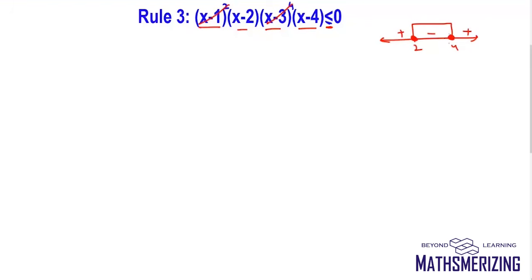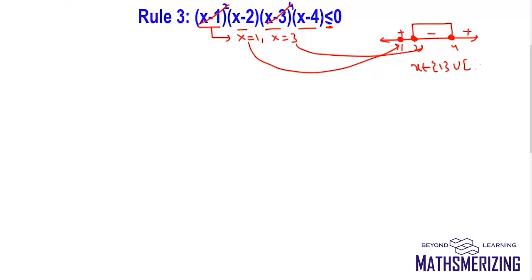Now rule number 3 says if your inequality has an equality sign also, then we need to remove real roots of the expressions which we have removed in rule number 1. So that is x equals to 1 and x equal to 3 if they are not included in the solution. So 3, it's already there, but we do not have 1. So I need to add 1 to it. So answer to this question will be x is either 1 or it lies between 2 and 4.